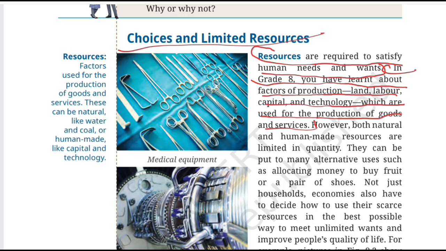Imagine a bakery. Okay, you need land, a natural resource, here. You also need labor to prepare the products. You need technology and equipment. You need improved technology for improved production also. Together, these resources help the bakery produce goods. So far, so good. But now comes the real economics problem. However, both natural and human-made resources are limited in quantity. So, this is the main problem that we are going to discuss now.